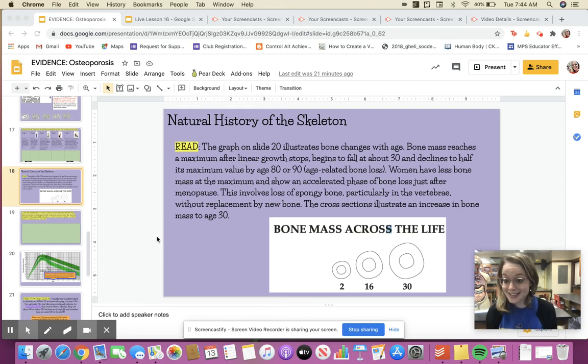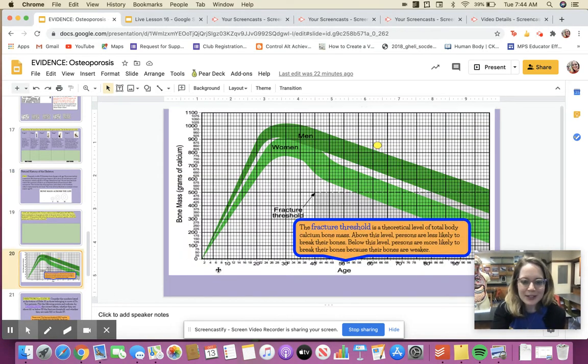All right, in this last section, we're going to talk a little bit about how your skeleton changes as you age. So, take a look at these cross sections of bone. The outside would be compact, the inside is spongy, and the bone marrow. Your bones get thicker as you grow. Now, this only happens up until a certain age.